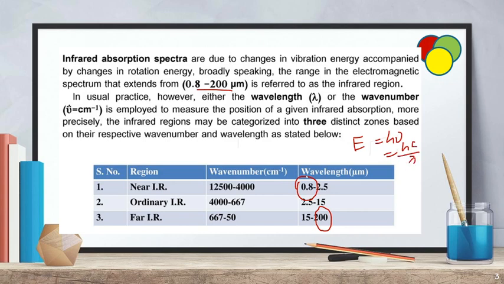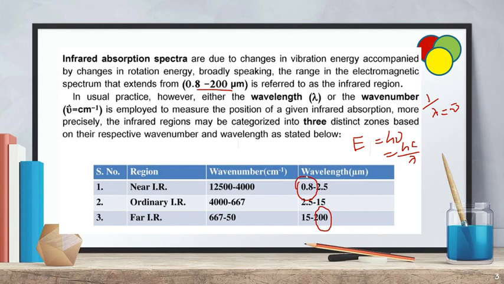Here you have the relation between wavelength and wave number. Wavelength and wave number are inversely proportional to each other. If you know the wave number value, it is very easy to calculate the wavelength also.